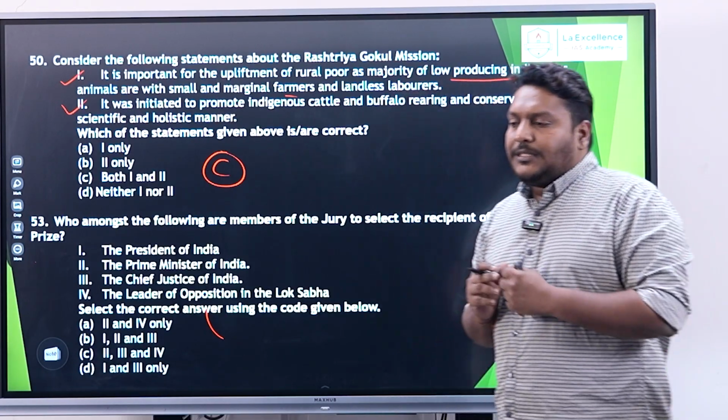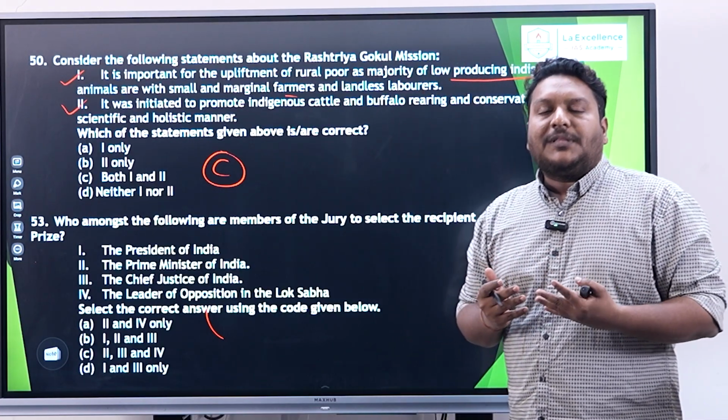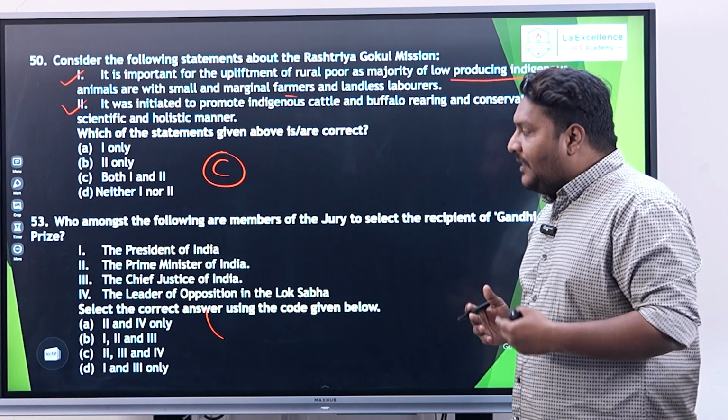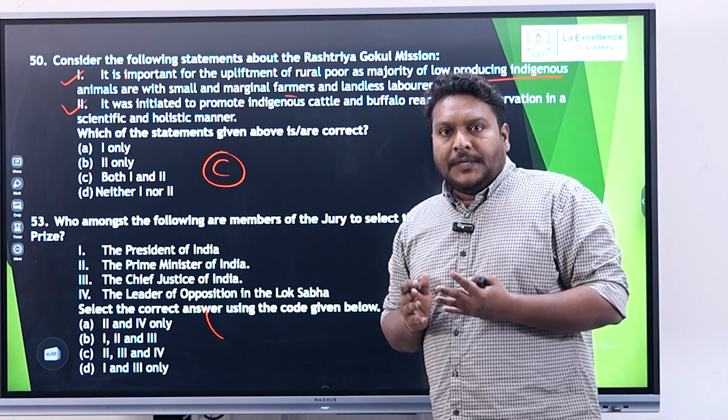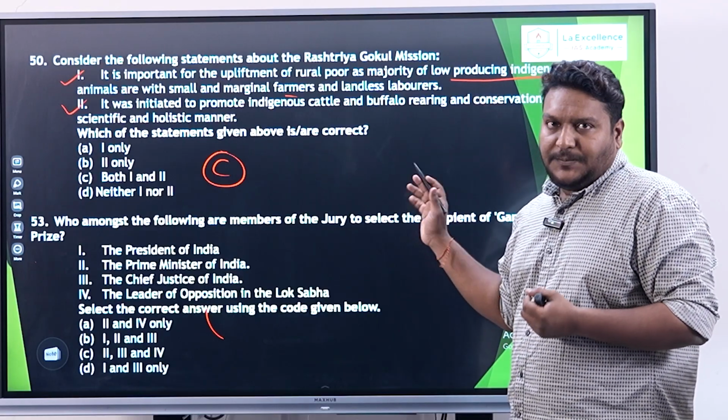And it is given to those particular people who have done a great work with respect to non-violence. Any kind of movement that has been taken up with non-violence as a tool, such kind of people would be selected for the Gandhi Peace Prize.